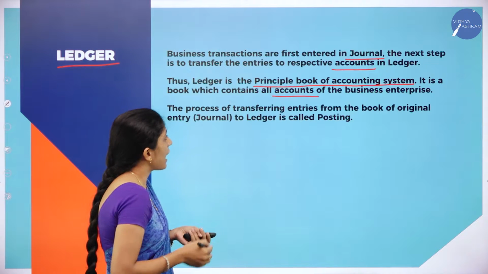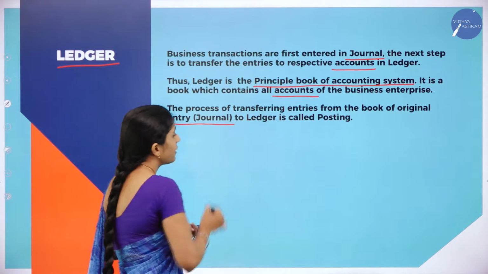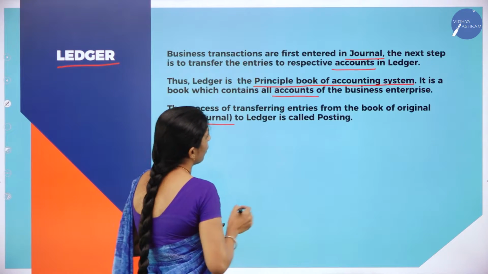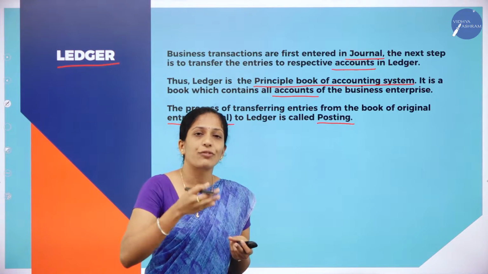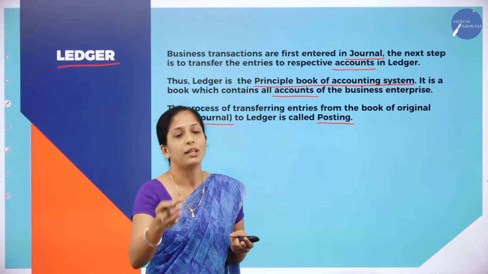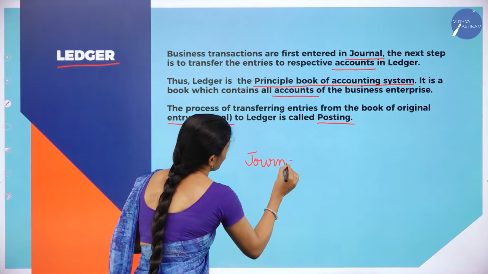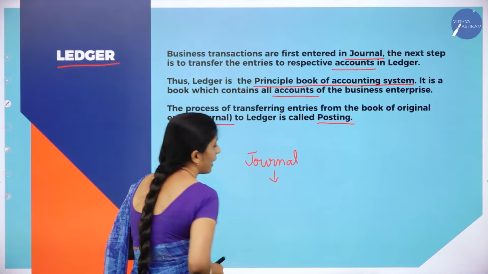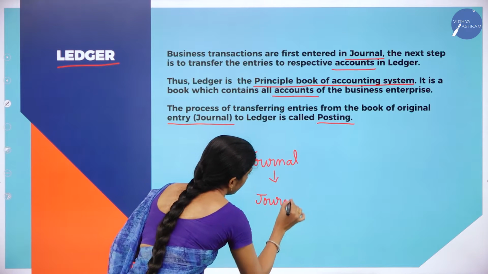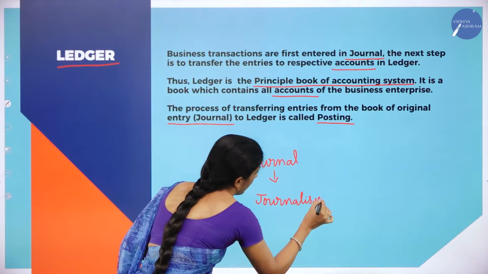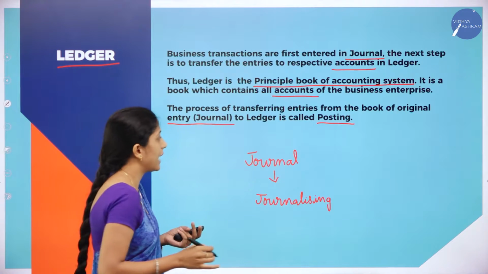The process of transferring entries from the book of original entry, that is journal, to ledger is called as what? Posting. Because first we are going to record all the entries in journal. The process of recording transactions in journal for the first time is called journalizing, hope you all remember.